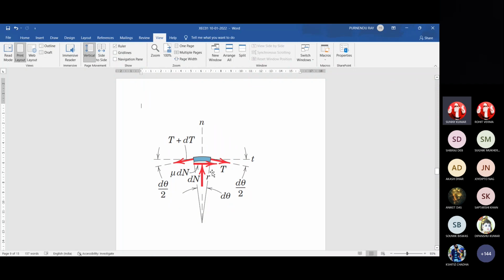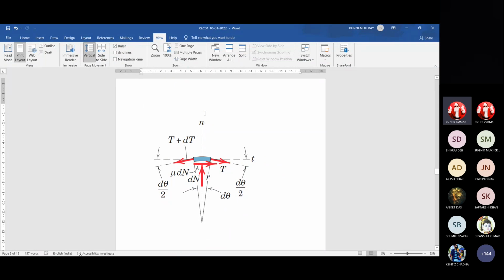Now you select two mutually perpendicular directions and resolve all the forces, get their components in those two directions, and make the algebraic summation of forces equal to 0 for equilibrium. So for the normal direction, it will be dn, no contribution from mu dn. What about T plus dT and T minus T multiplied by sine half d theta and minus T plus dT multiplied by sine half d theta?